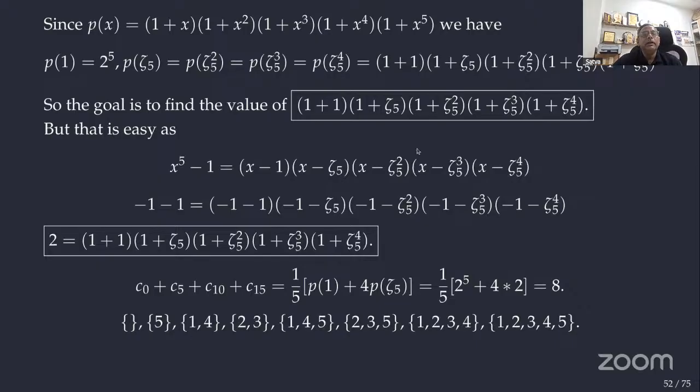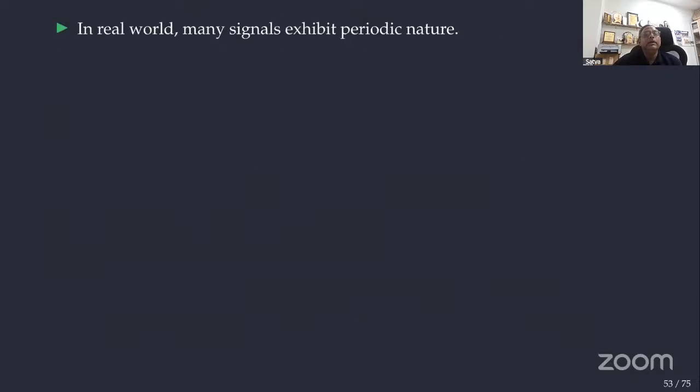And these are the sets whose sum is divisible by 5. 0 is divisible by 5, 1 plus 4 is divisible by 5, like that. These are all the subsets of 1, 2, 3, 4, 5 whose sum is divisible by 5. Total 8 are there. One can compute here; it is a small number. We can write Python code and compute it. But for large n, we have a direct formula. By the primitive nth roots of unity, or nth roots of unity, one can derive it.